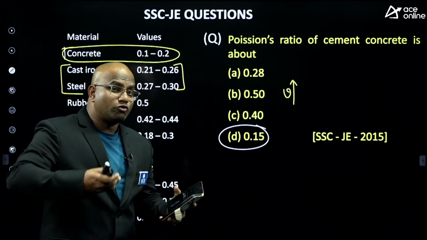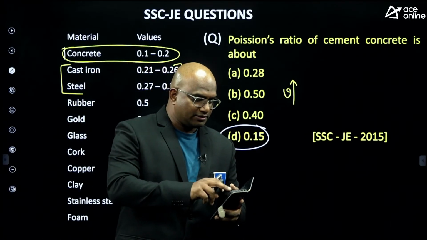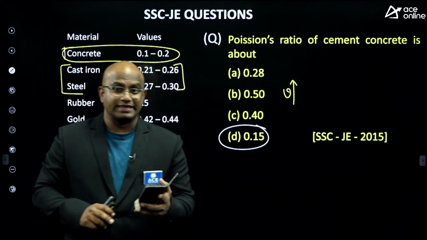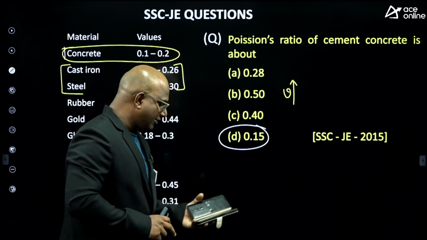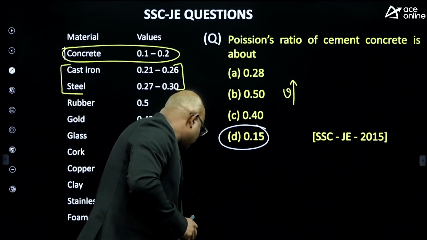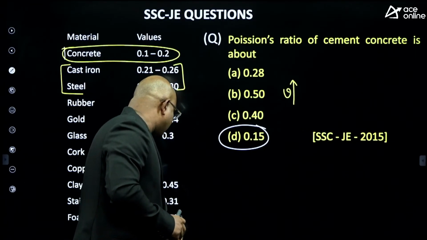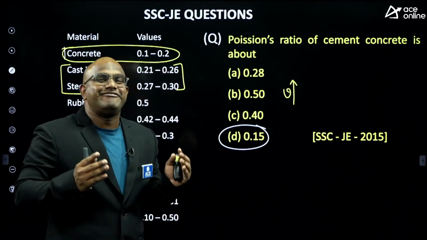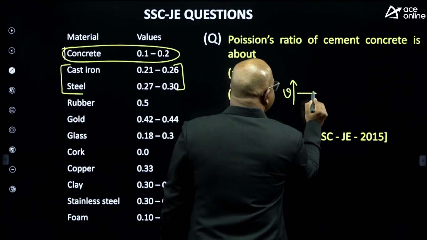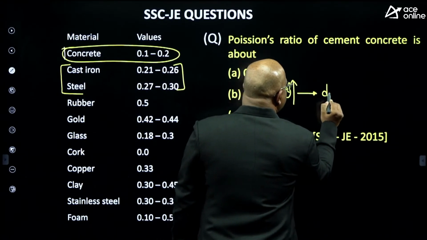If V is more, what property will be more? Excellent. Somebody is saying more flexible, somebody is saying dimensions. V signifies the ductility of a material. Just remember, V signifies ductility.